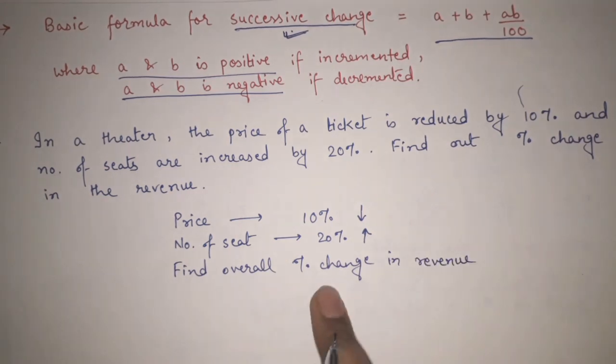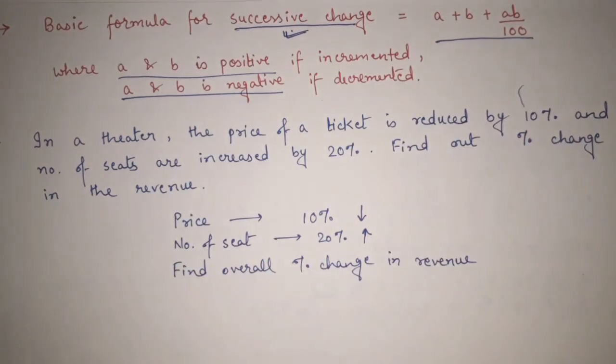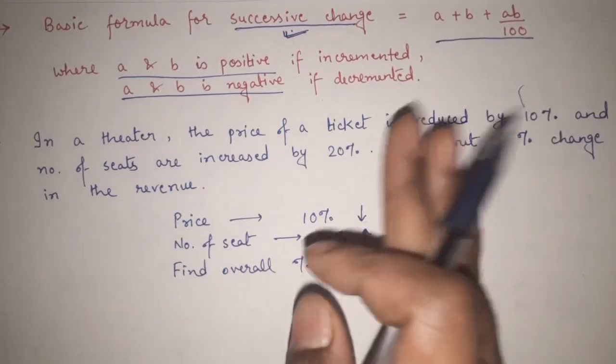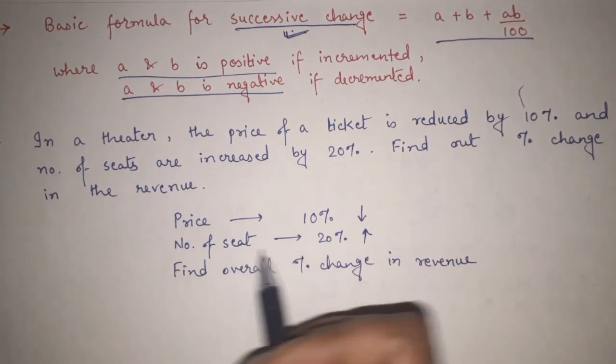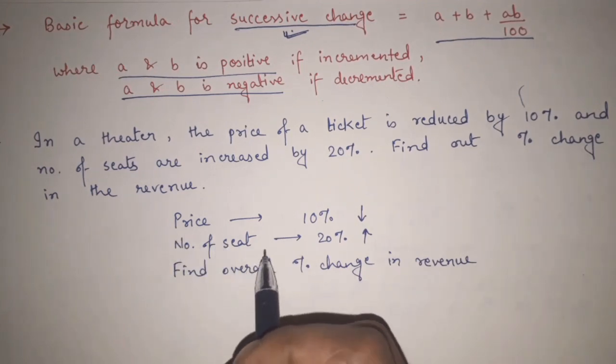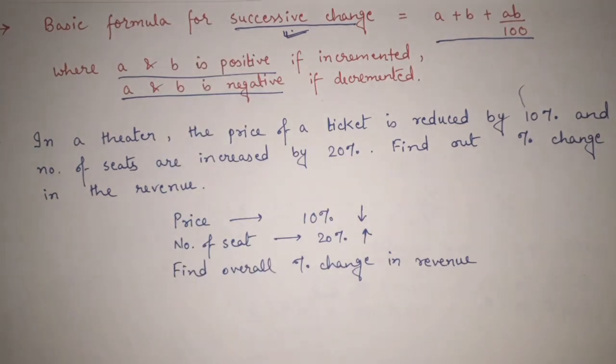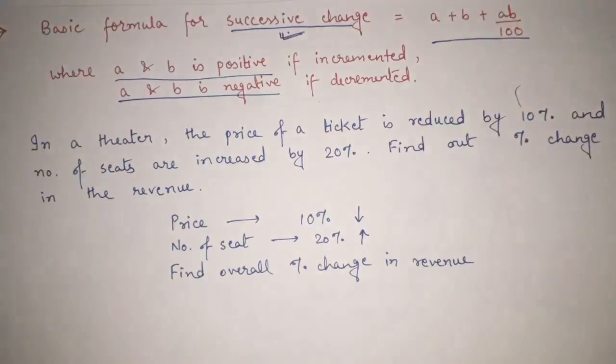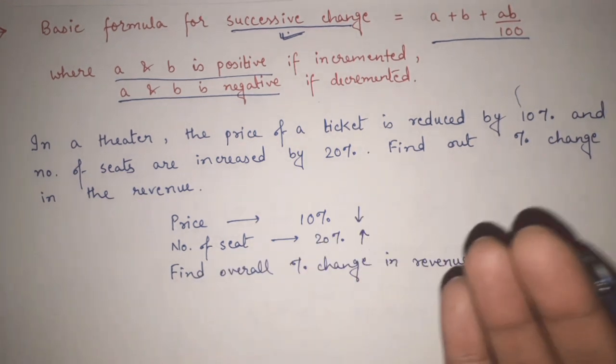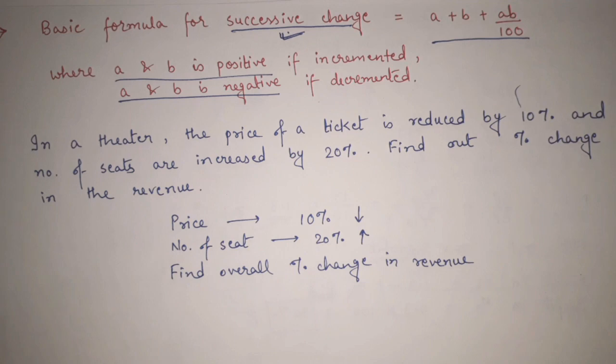See, if we compare this with the formula that we are having, again two things are changing simultaneously. Which two things? Price and number of seats. So we can say that this is a successive change. If you try to solve this question without knowing this formula, it may take 1 or 2 pages of solution, and there is a possibility that you may end up with a wrong answer. But with the help of this formula, you are going to simplify this question very easily, and it will give us the answer in just 2 or 3 steps.